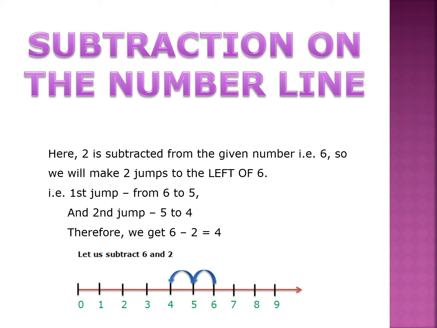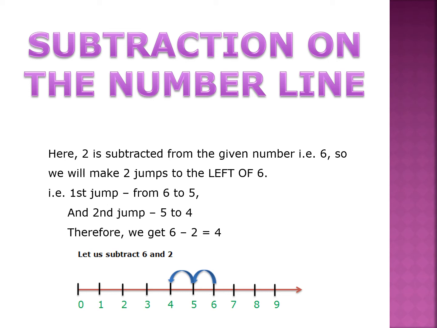Now for the subtraction, we will move towards the left side of 6, because if we subtract something from 6, our answer should be less than 6. And we know that the numbers which are less than 6 are on the left side of 6. Therefore, in this case, we will move towards the left side.